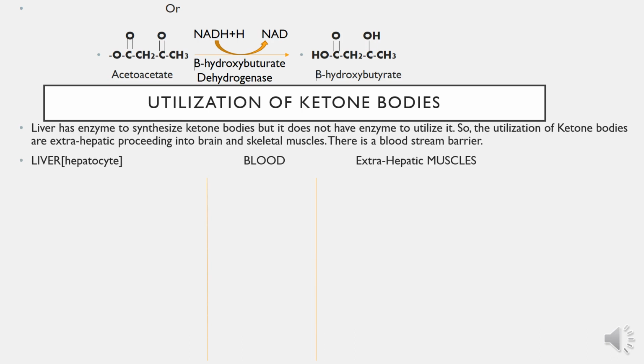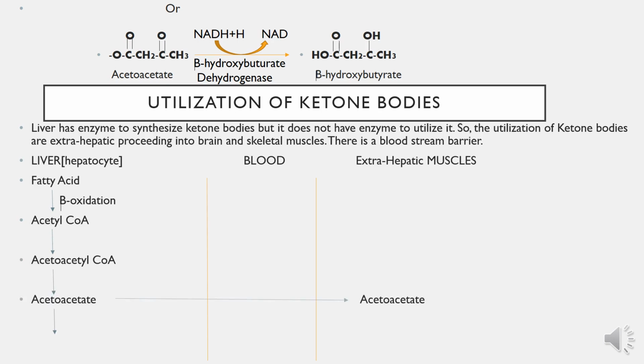Fatty acid is oxidized by beta oxidation into acetyl-CoA. Then acetyl-CoA is converted into acetoacetyl-CoA, which further changes into acetoacetate in ketogenesis. Then acetoacetate passes from the bloodstream into extrahepatic muscles.